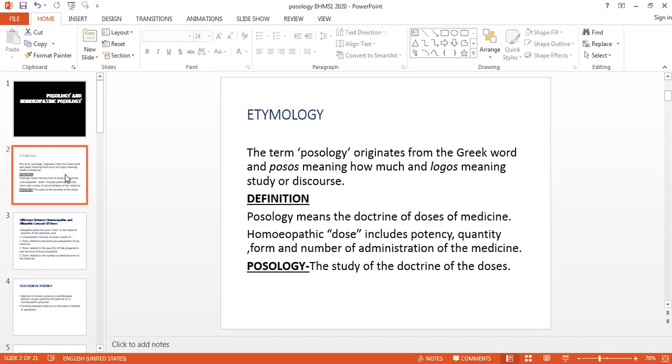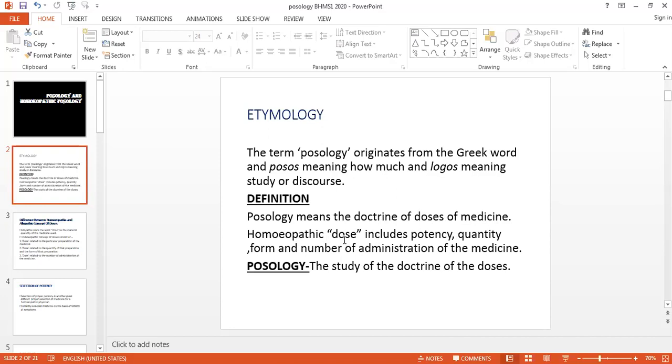That is posology. If you are giving the explanation for that word, that will be the definition. The definition is: posology means the doctrine of doses. Doctrine means the principles of doses of medicine.